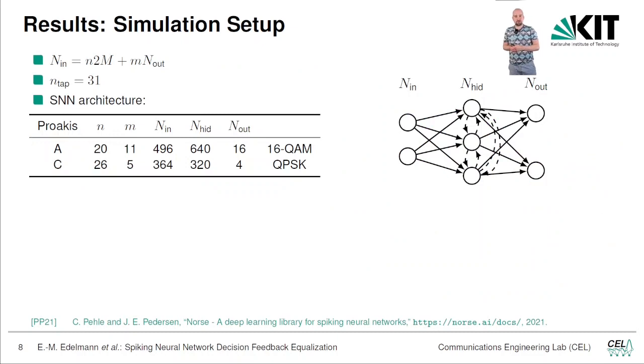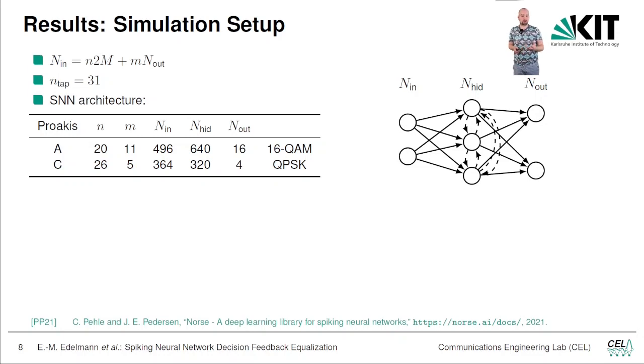So in our simulation setup, we know that the input neurons in our SNN are given by the number of decisions we feed back, so M times N_out, where N_out is the number of classes we have.